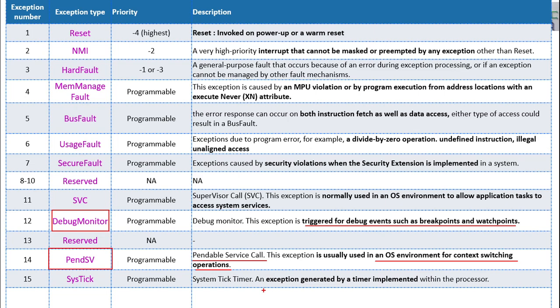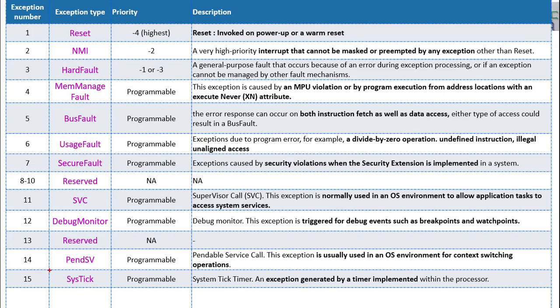Usually in an OS we will have more than one task running. Whenever the context switch happens from one task to another task, this pendable service call will be handled. The exception will occur only when there is a context switch between two different tasks.